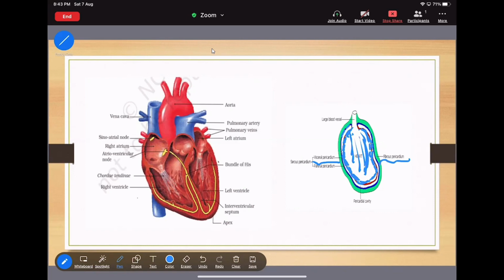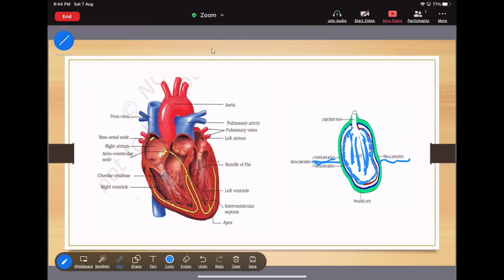Then what is the function of this pericardial fluid? The visceral pericardium secretes the pericardial fluid, and that pericardial fluid is going to reduce the friction during the contraction and the relaxation.